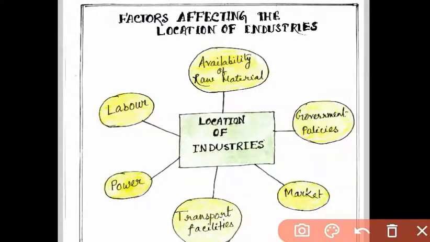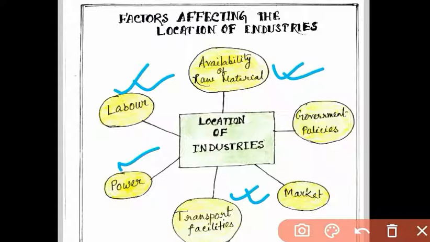At first we have the availability of raw material. Next we have the labor force. Next we have power and transport facilities, whether it is accessible from the industrial location or not. Then the marketplace, meaning whether the market is very near to the industrial location or far away.